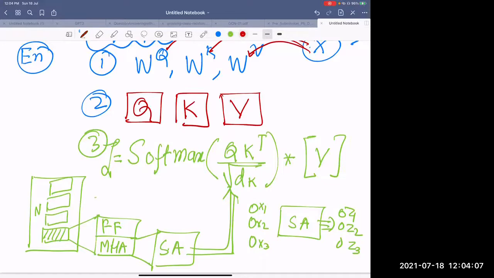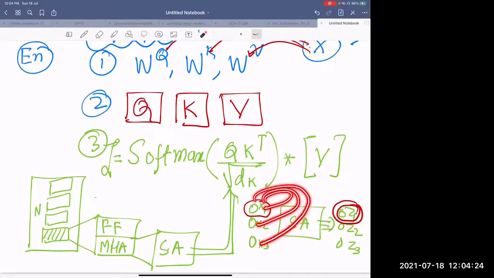This Z1 is nothing but, first we understood how much dependency there is between X1 and X1, X1 and X2, X1 and X3, and using that dependency, I multiply it with the corresponding values and add them so that I get Z1.